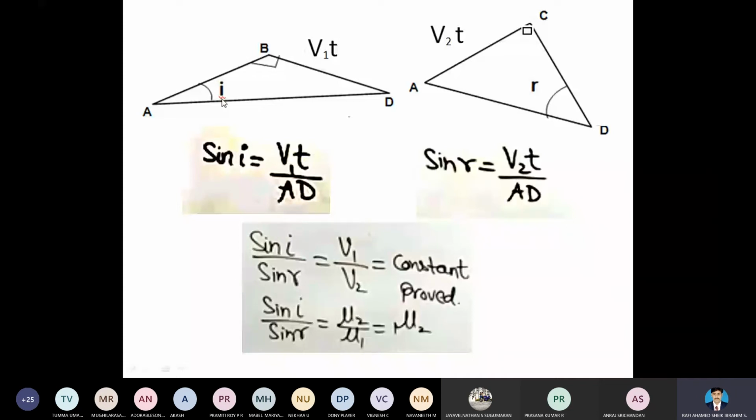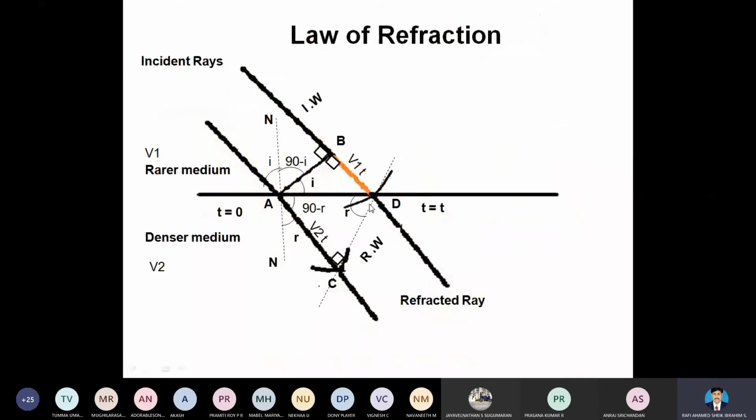So to explain Snell's law and the laws of refraction, we have to know how to draw this. So please don't mug up. Try to understand the concept. These rays A and B are the incident rays. We are discussing refraction, not reflection. So for the refraction principle, we have to consider the wavelet at C for A and the wavelet at D for B. Here the velocity differs because the medium varies. We are launching the light in the air medium, and the light falls on the material medium.